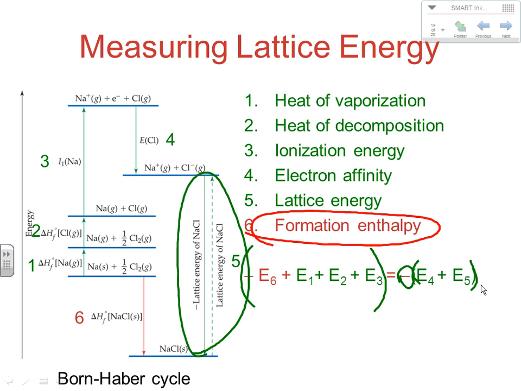And in this case, because E6 is going in the wrong direction, we're not adding energy, we're looking at a release of energy. Notice it's the negative here. So what we're really saying is if we add up this plus this plus this plus that, that's going to equal the opposite of the other two. And that's really what the Born-Haber process is all about. It's studying the relationship of lattice energies to the other energies involved in the situation here.